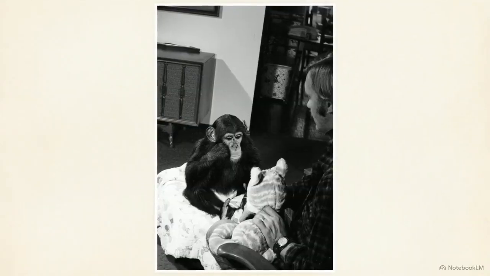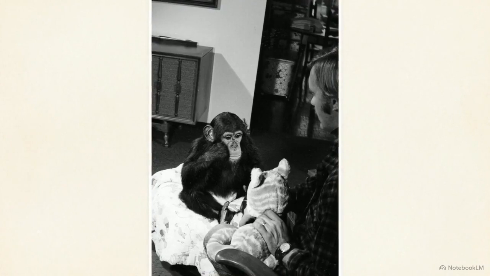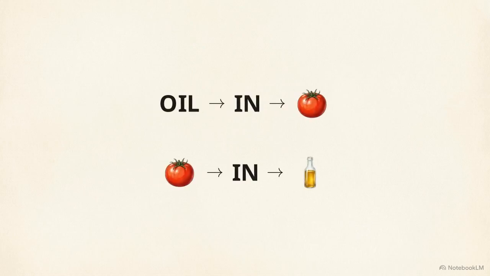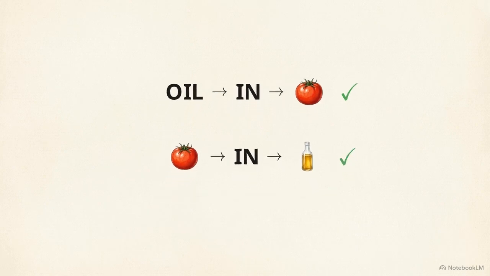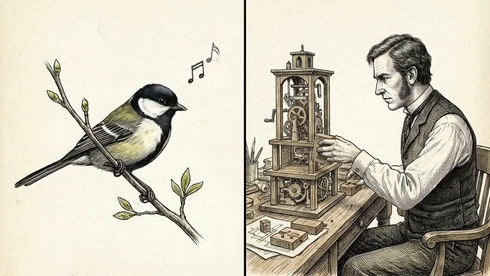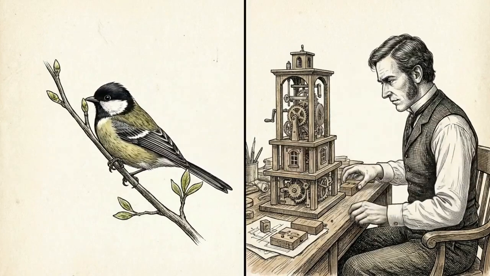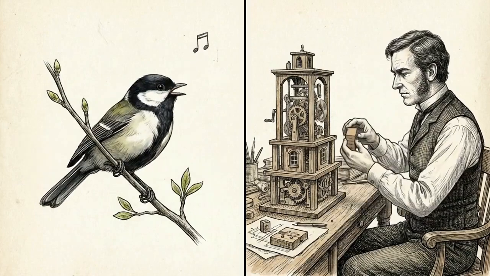Studies of enculturated apes like Nim Chimpsky provide a look at the limits of animal syntax. While these apes can learn to produce strings of signs, their combinations remain limited. Research shows that while apes can track linear order, knowing the difference between oil in tomato and tomato in oil, they struggle with nonlinear structures. They appear unable to represent relationships like binding 2 nouns to the same verb simultaneously. Animals can execute linear communicative sequences, but hierarchical merge marks a significant difference in how humans process information.